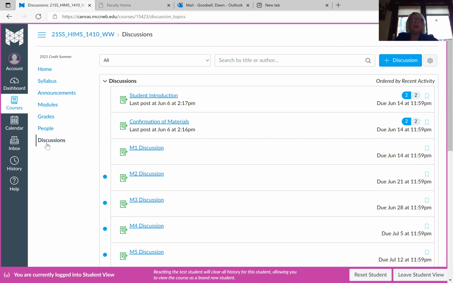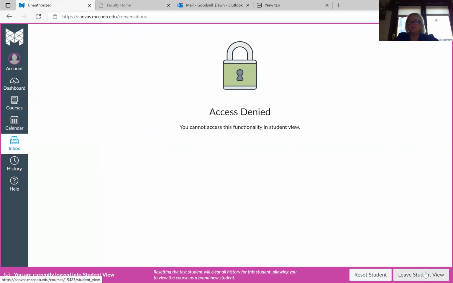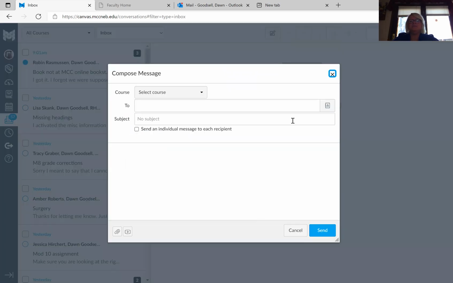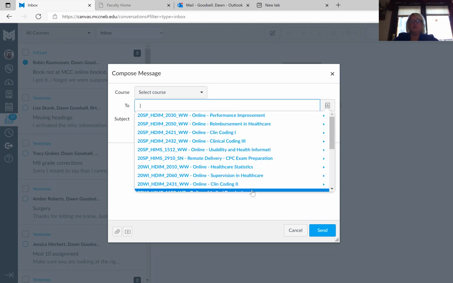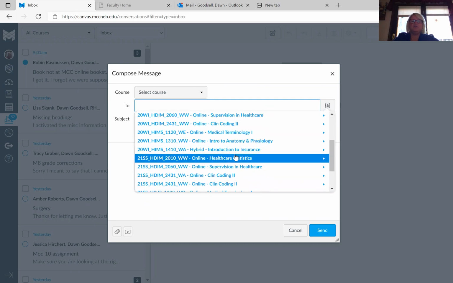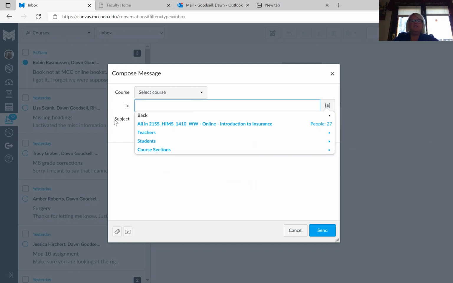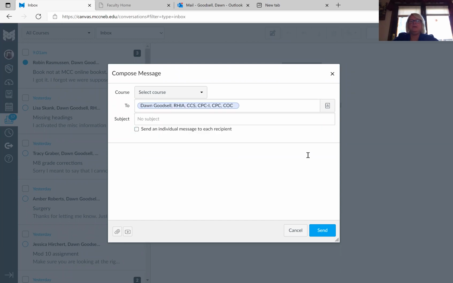Okay. If you need to email me, you need to do it over here in the inbox, which you click on. I'm going to come out of student screen so I can see this. Once you get done, go up at the top and you see the pencil. You hit the pencil and then go over to the person icon that says the 2. Everything will pop up as your courses. Our course is the 1410 summer. Then you can hit Teacher and then hit my name.